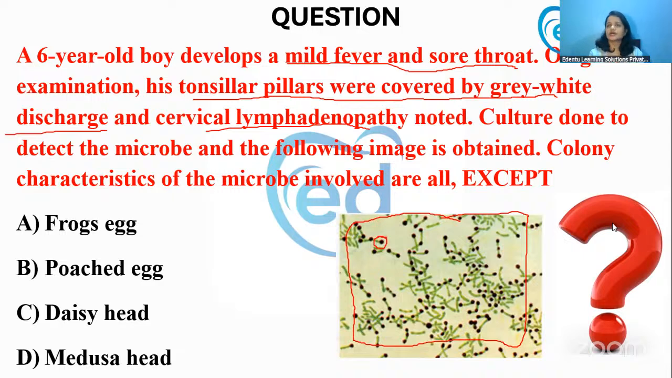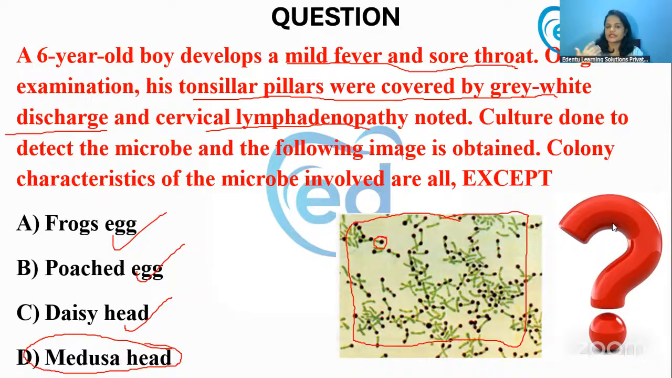Now, if you are culturing this Corynebacterium diphtheriae under the tellurite blood agar, you'll be able to see 3 types of colonies. Now, which is not a characteristic of this colony? Which is not seen is asked. So yes, Dr. Kartika, you are again right. The frog's egg colonies will be seen. The poached egg colonies will be shown by the mitis, and the daisy head colonies will also be seen. The one that is not seen is medusa head colonies.